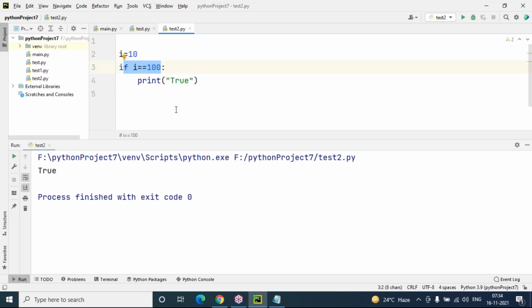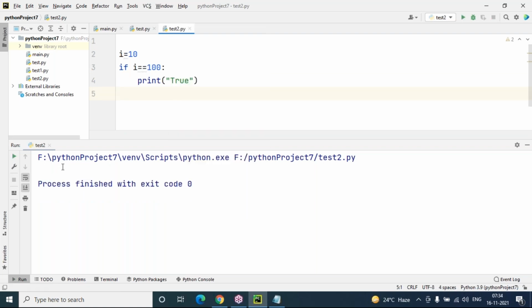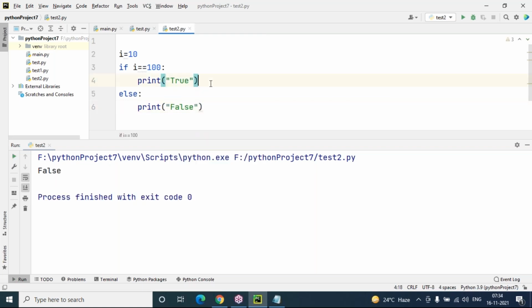If not correct, then where does it have to move? Out of the if block. But out of the if block, there is no code, so simply no output here. In this case, even if your condition is wrong, if you want to display something, then we can go for an else block. Here, in the else block, I'm displaying false. This is a very simple condition, if else. Yes, so the else block is executing here.